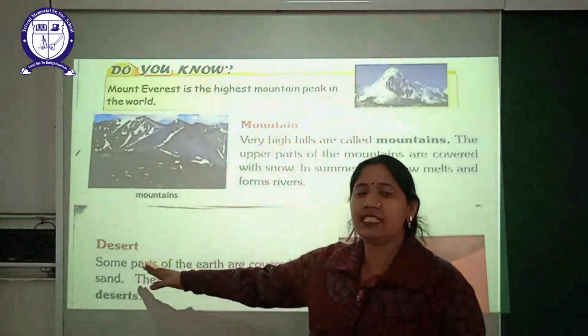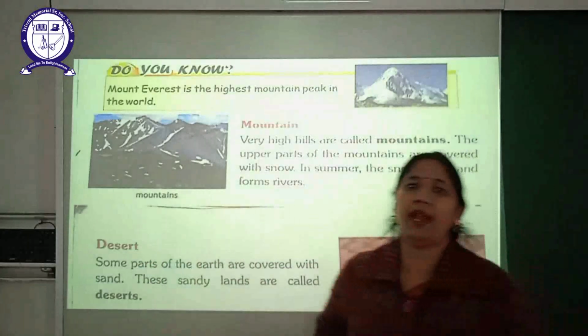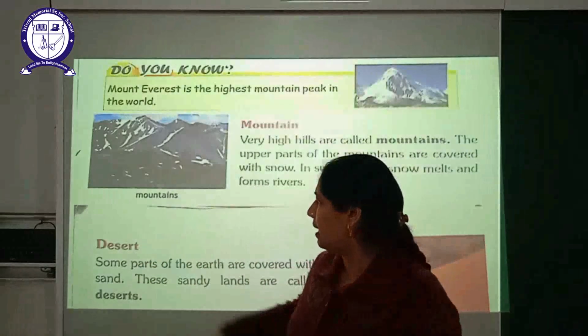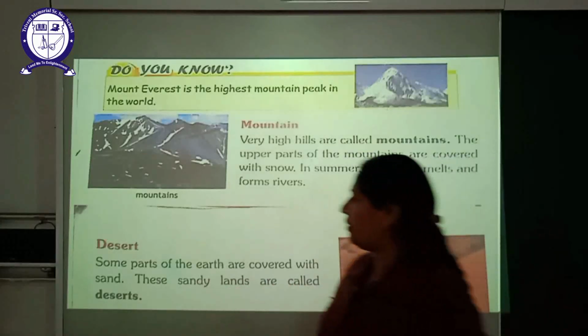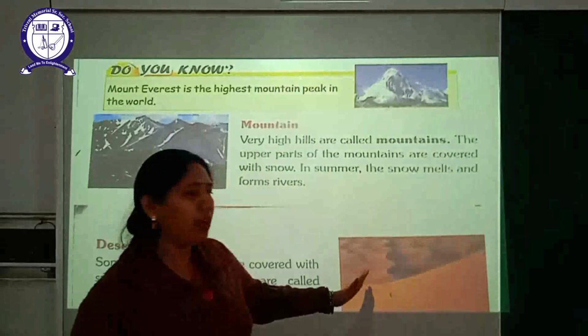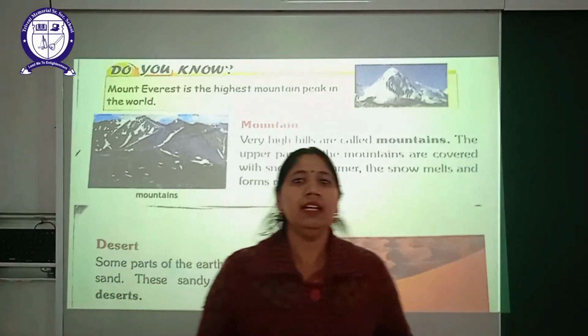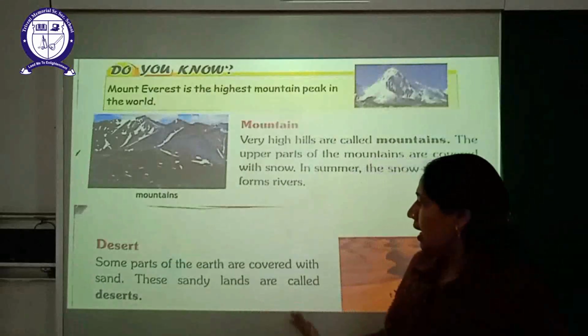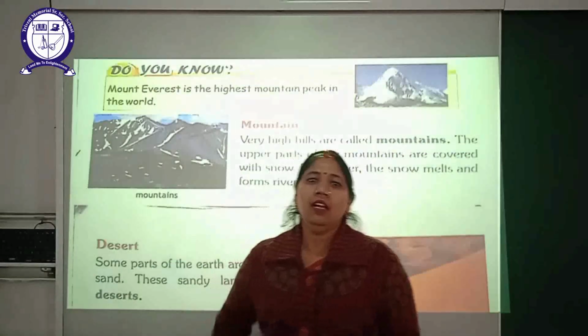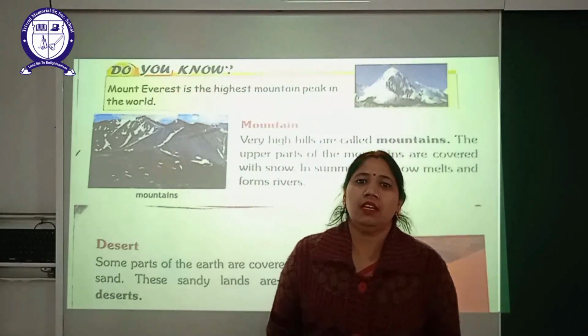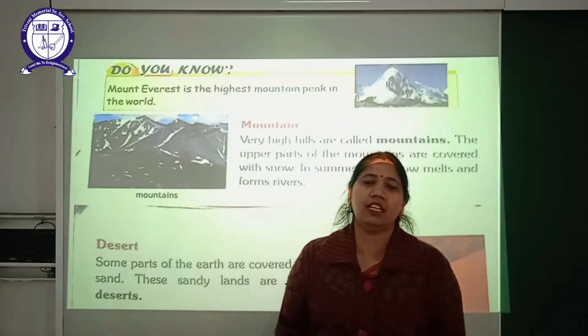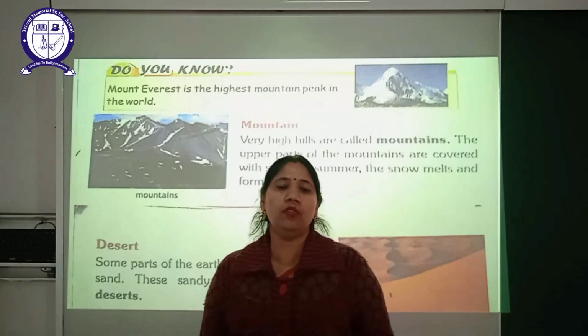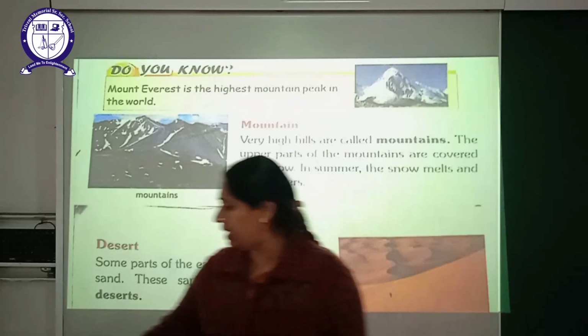Next is desert. It is also a landform, beta. Some parts of the earth are covered with sand like this. The sandy land is called a desert. And who is the ship of the desert? Camels. Camels are called the ship of the desert because camels move on the sand very easily.